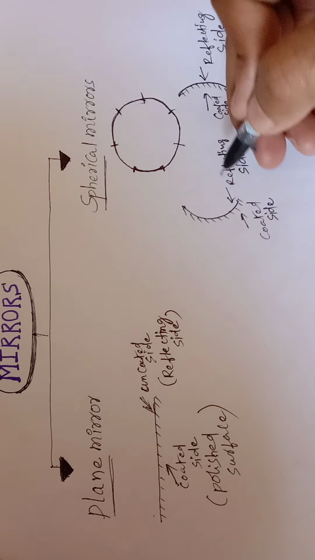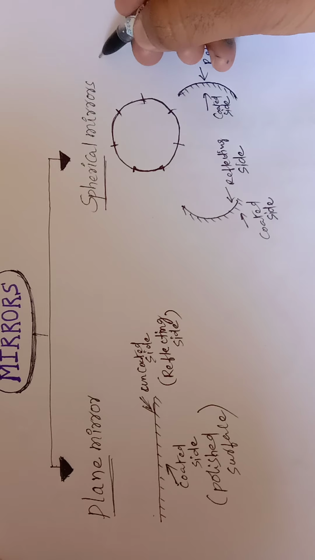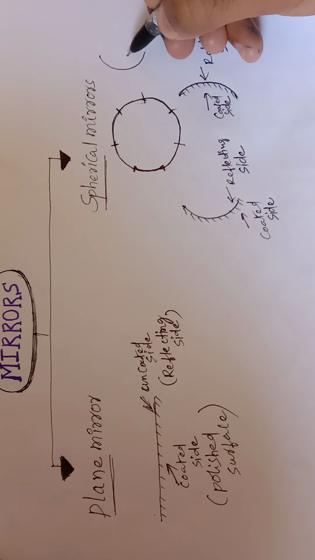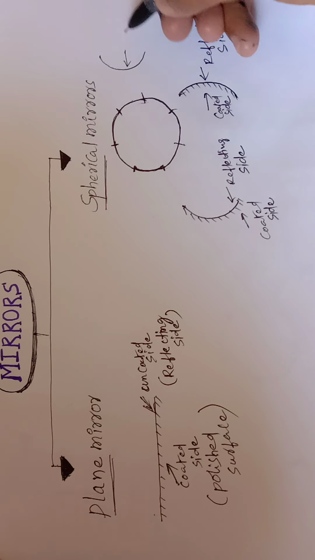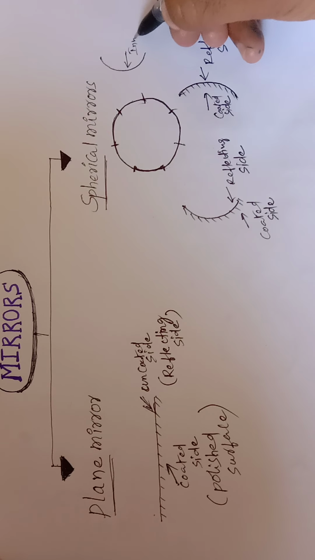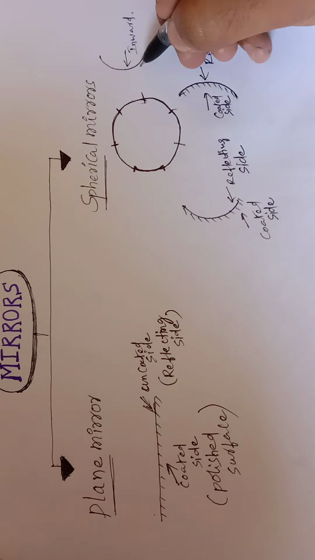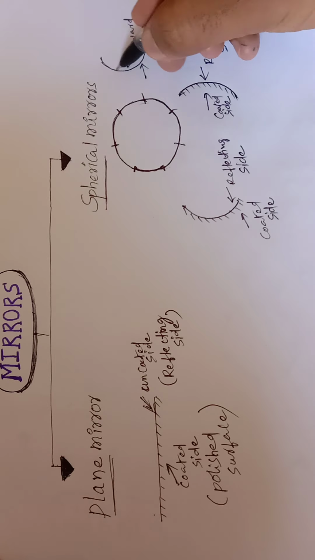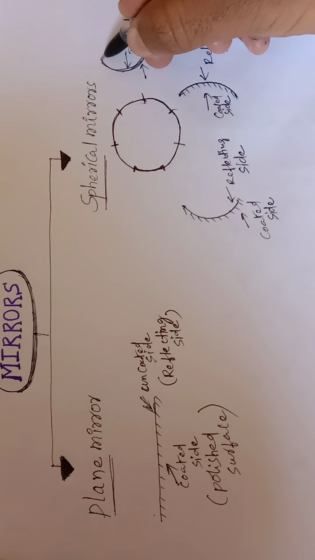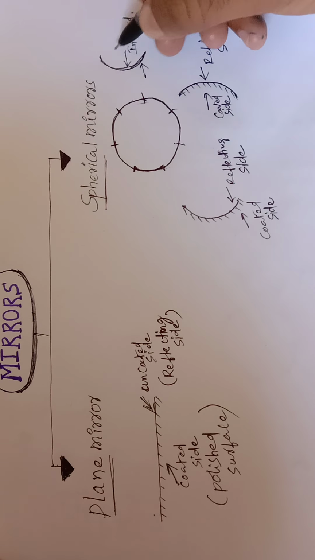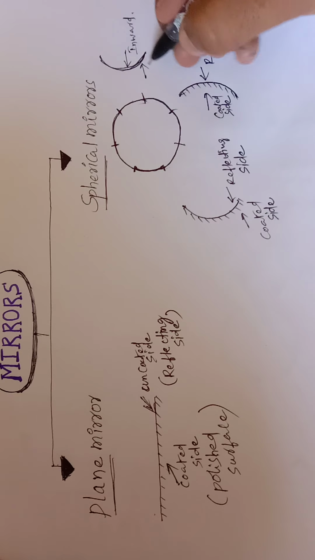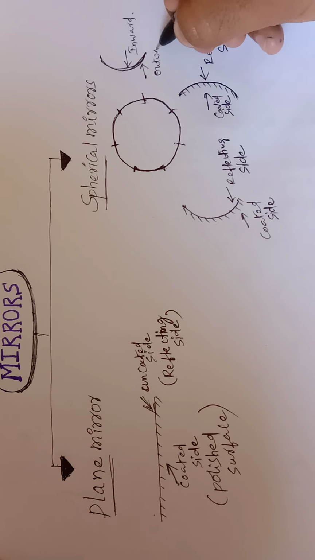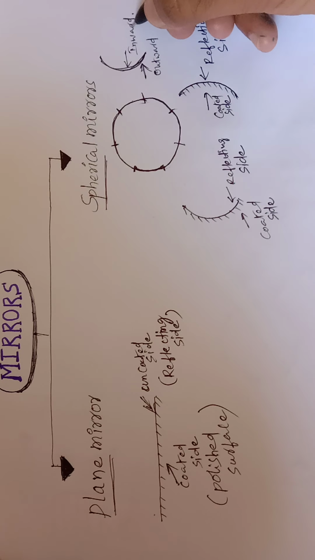Here you need to understand: if I take this curved surface, inside means this is inward, and the bulged surface, which is outward or outside, this is outward and this is inward.